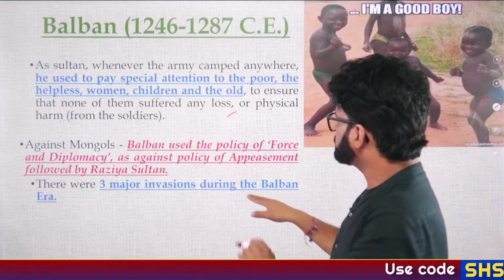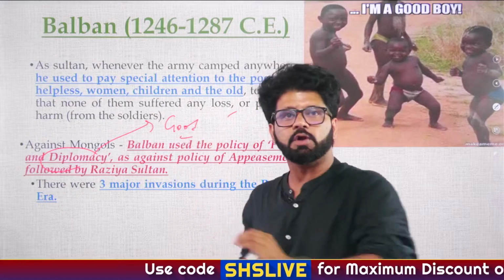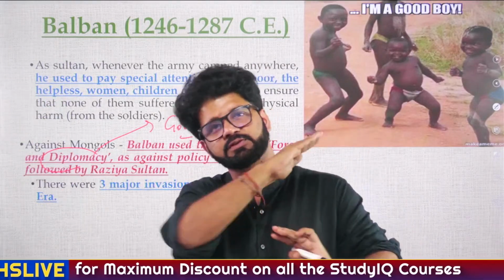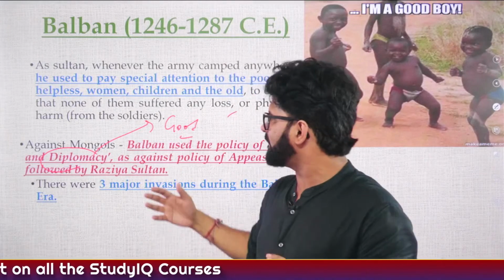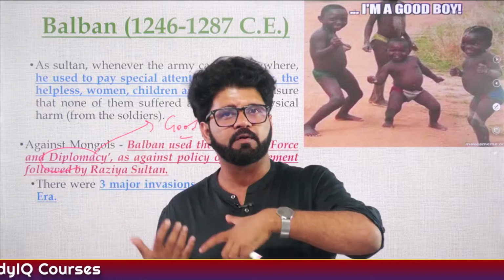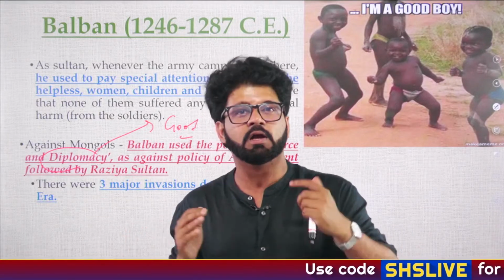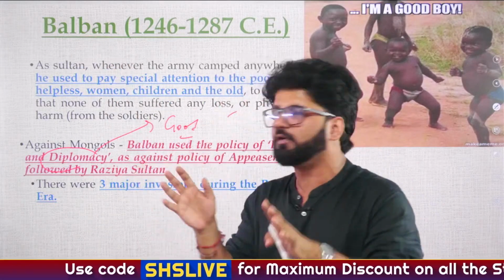Against Mongols, he used the policy of force and diplomacy. Again, a good thing. Because you cannot follow an appeasement policy with those guys who believe in just cutting you into pieces and ransacking you. So you have to fight at one point of time or the other. It's not like if somebody is hitting you on one cheek, you will give another cheek. Those guys will take anything and everything apart from cheeks also. So you have to be very aware here.